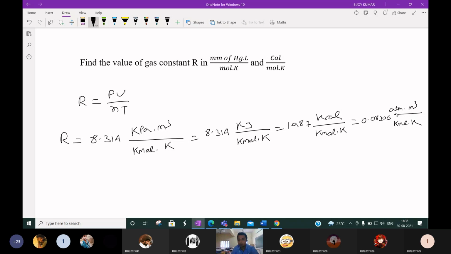Okay, these are the four standard units we know. So now you have to convert the value of R into these units.